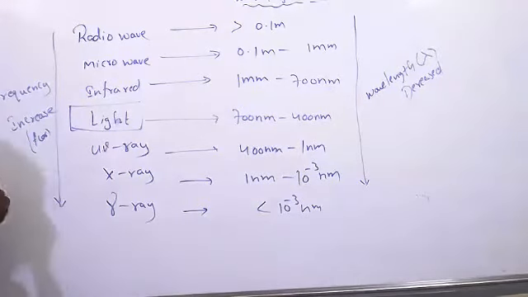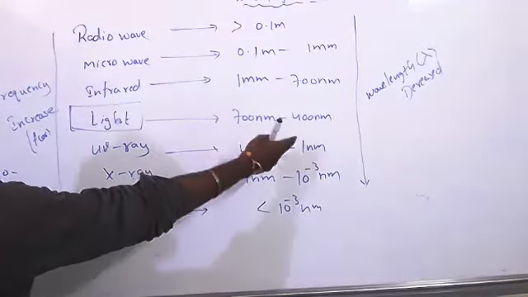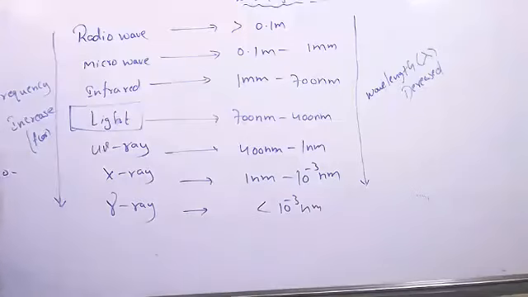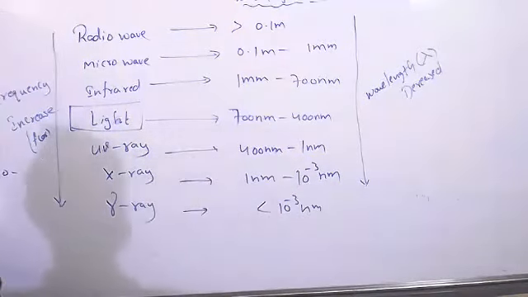Nano means we know, right? So the wavelength is decreasing from here to here. The visible light range is 700 nanometers to 400, that is the range they have given.